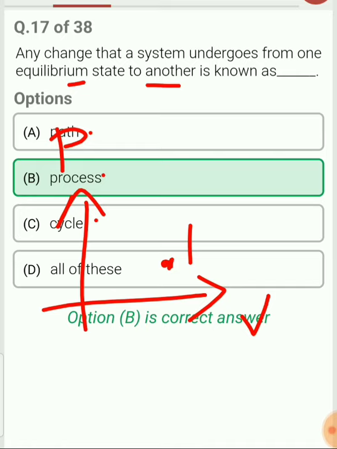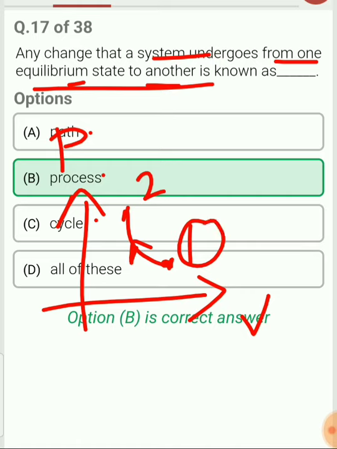Now, if the system undergoes a process from state 1 to state 2, then the pressure and volume change. In this case, the system undergoes a change from one equilibrium state to another. State 1 is one equilibrium state and state 2 is the other equilibrium state. The system undergoes a change from state 1 to state 2 via a process. So what is the definition of a process? It is the change that a system undergoes from one equilibrium state to another.